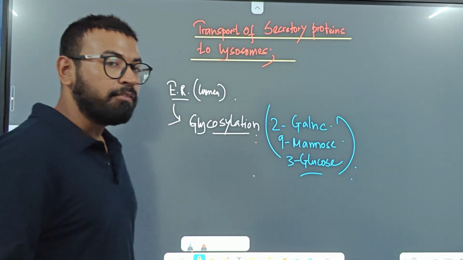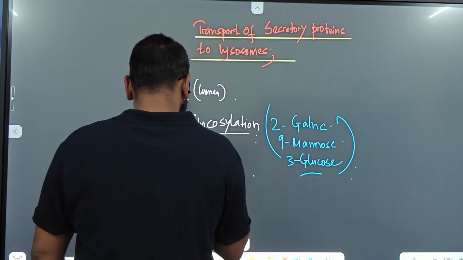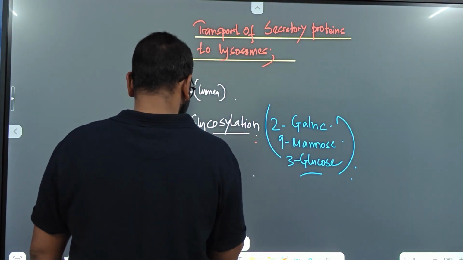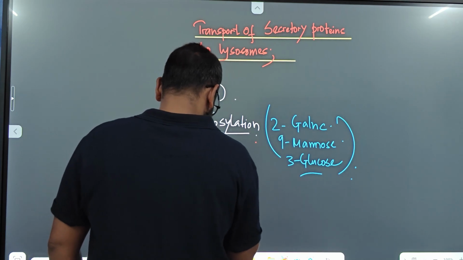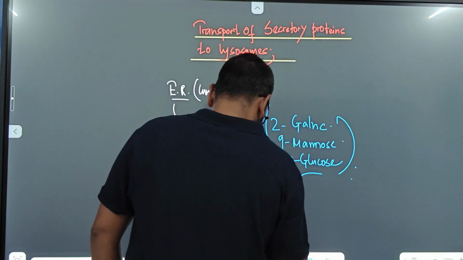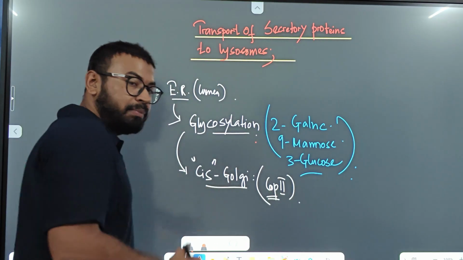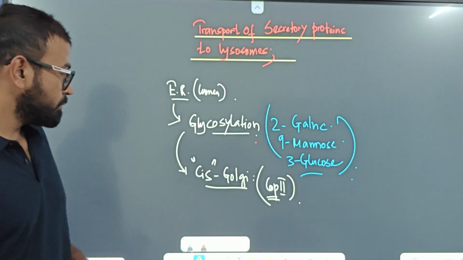After this glycosylation, the protein is transmitted from endoplasmic reticulum to cis Golgi via COP2. This is the basic overview. We all are aware of it.